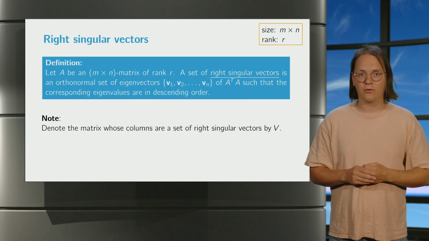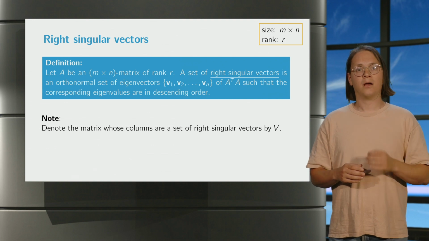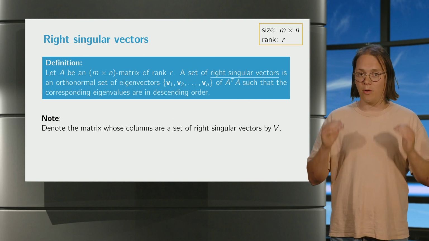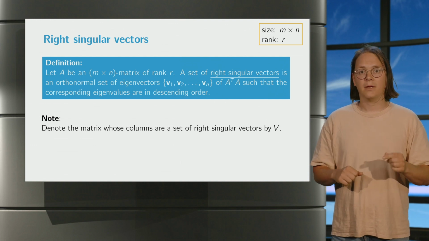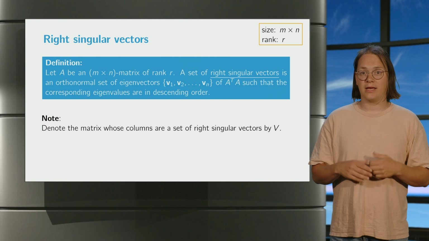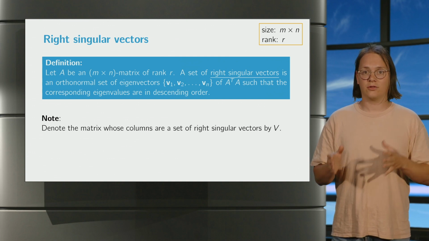Let's consider the general case of an m by n matrix A of rank r. Recall that this rank is always smaller than or equal to the minimum of n and m. Then, since the matrix A transpose times A is symmetric, we know that it allows an orthonormal basis of eigenvectors for Rn.